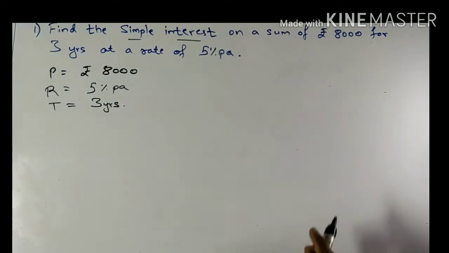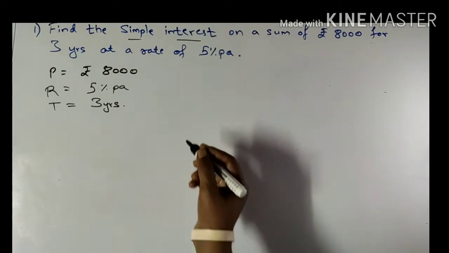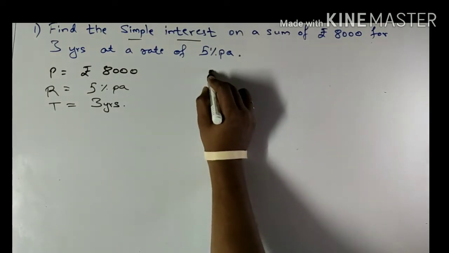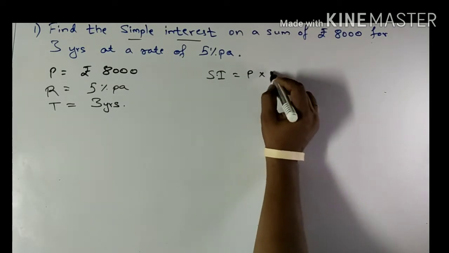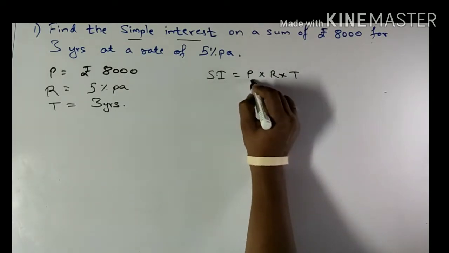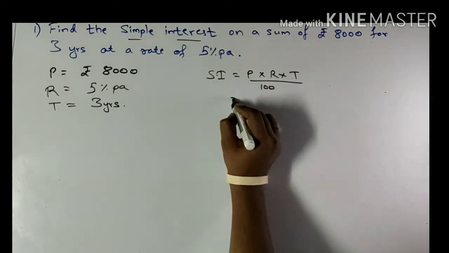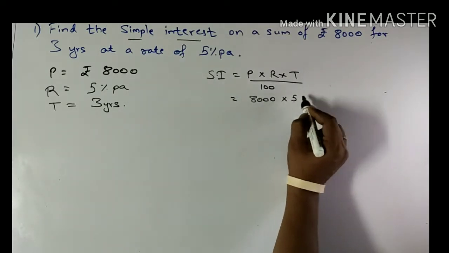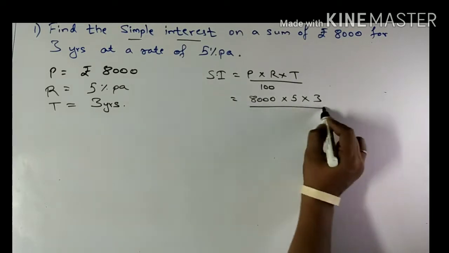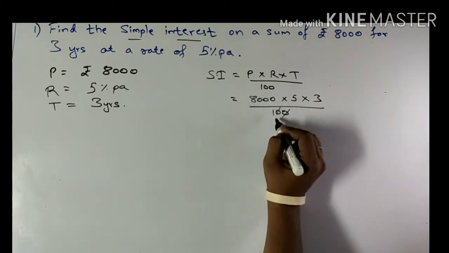So always remember, there is a very straightforward and simple formula for simple interest. Simple interest is equal to P into R into T upon 100. So P is 8,000, multiplied by rate is 5, multiplied by time period is 3 years, divided by 100.